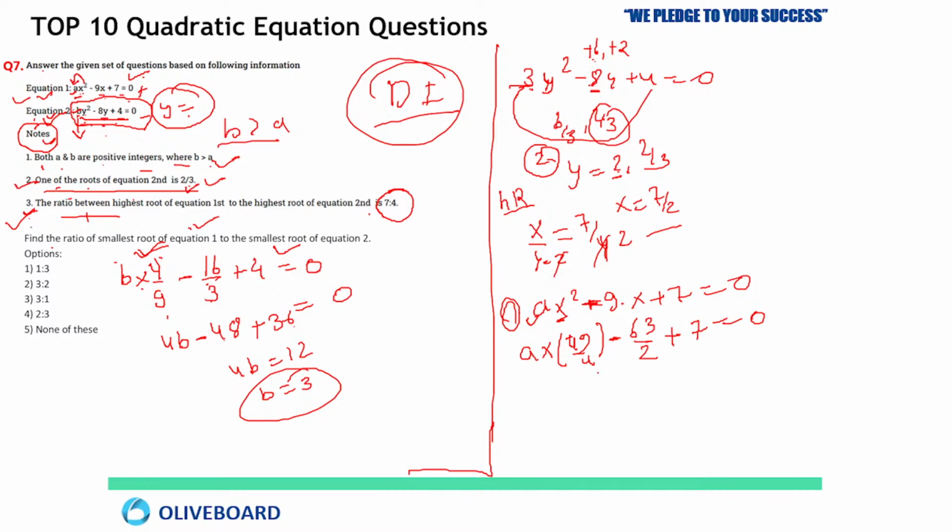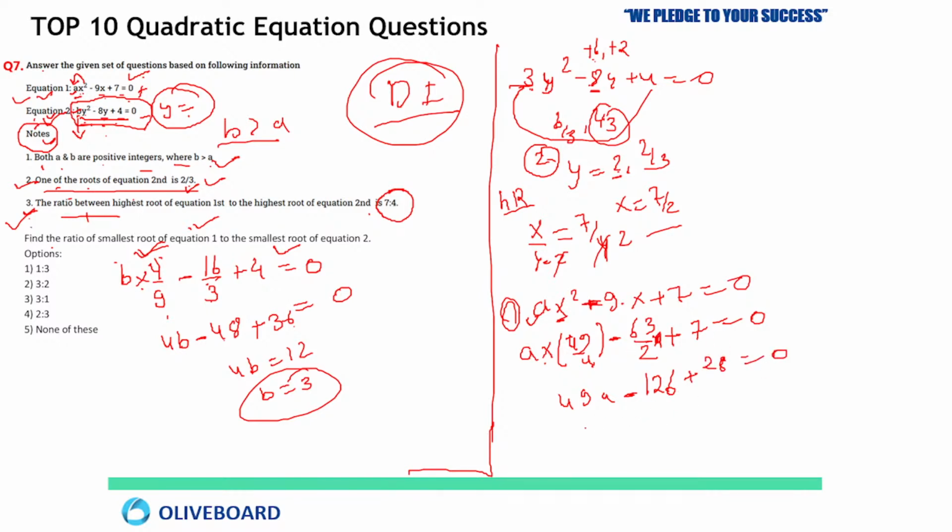Clear? Now you can take the LCM. By taking the LCM you will get 49a minus 126, plus 7 multiplied by 4 means 28, equals to 0.